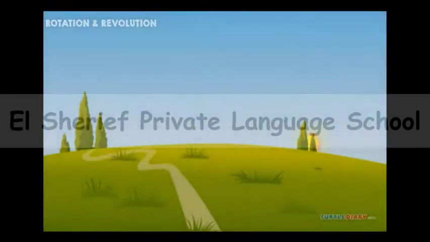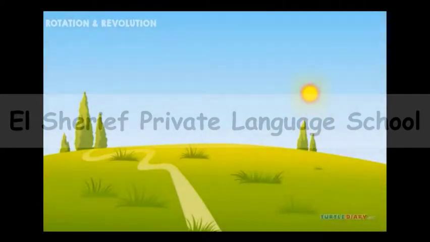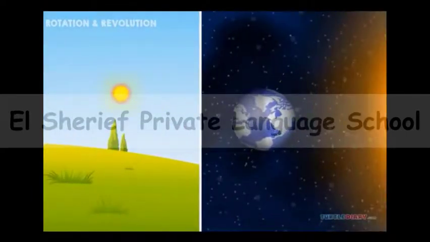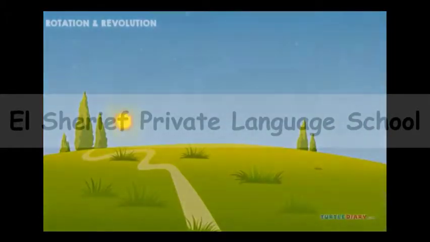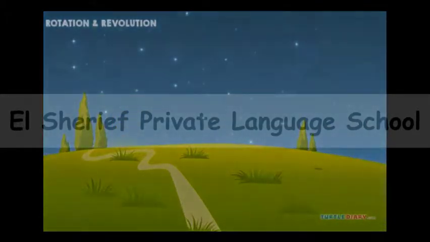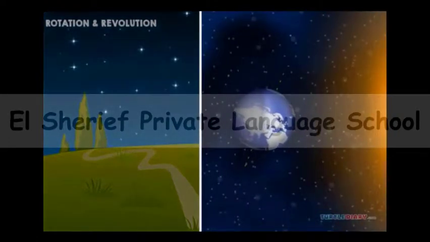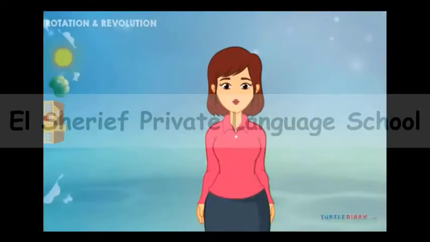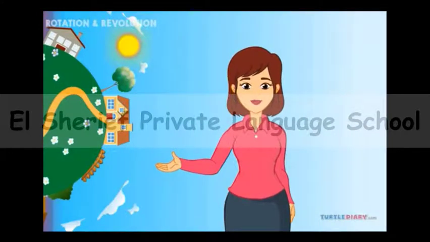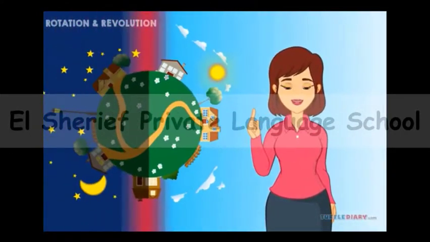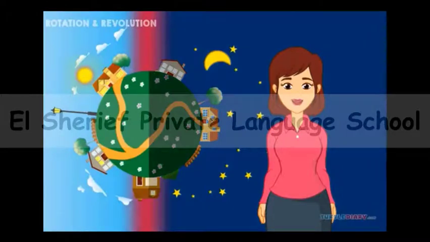In the morning, the sun looks like it's rising in the east. Our side of the Earth is turning towards it. We are coming into the sun's light. In the evening, it looks like the sun is setting in the west. Our side of the Earth is turning away from the sun. Night is coming. What is happening on the other side of the world when we have day? That's right, the other side of the world is having night. When we have night, they have day.